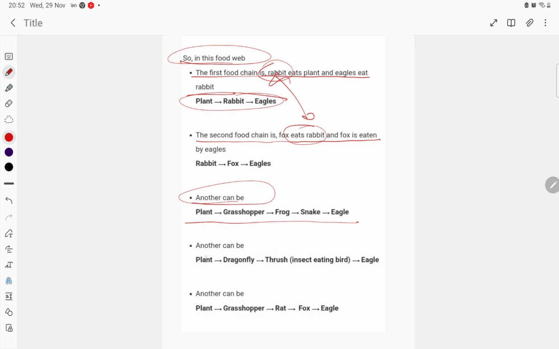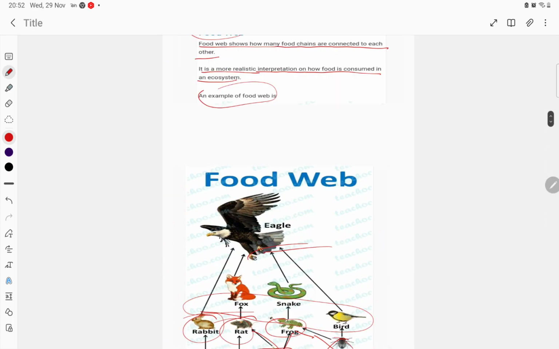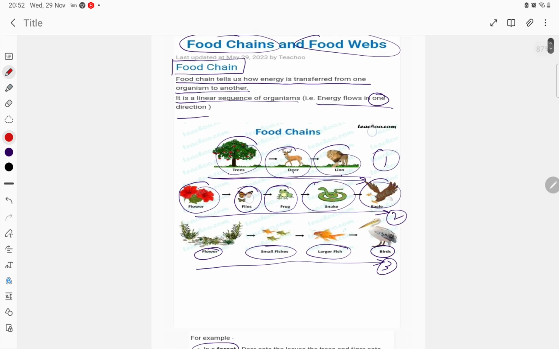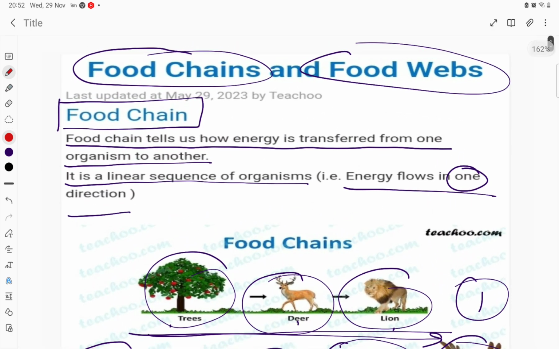Here you see plant, dragonfly, insect-eating bird, and eagle. So eagle is eating both snakes and birds also. Another can be plant, grasshopper, rat, and eagle. So you will find that multiple food chains are getting associated. That is what is called a food web, student. So this is the food chain and food web, student. Thank you very much for watching, students.